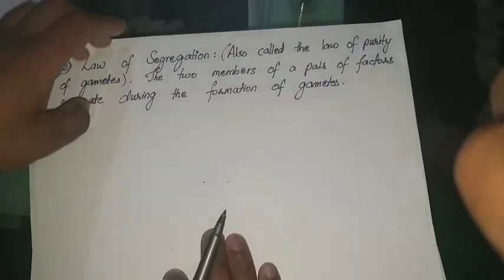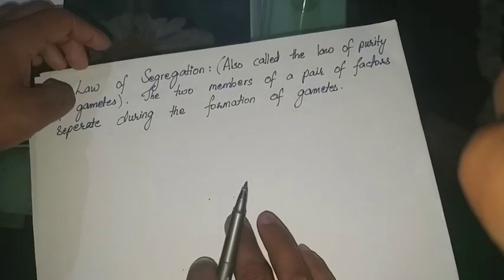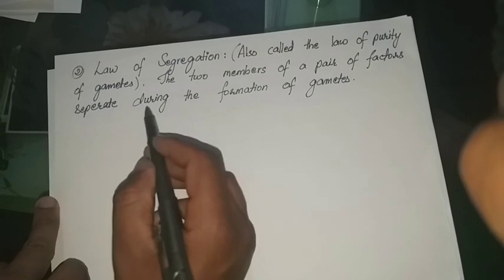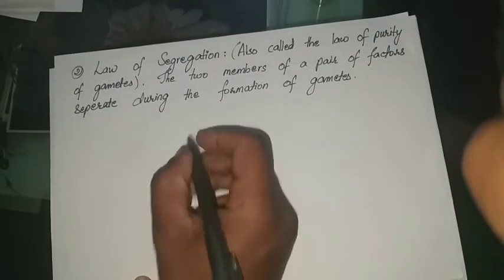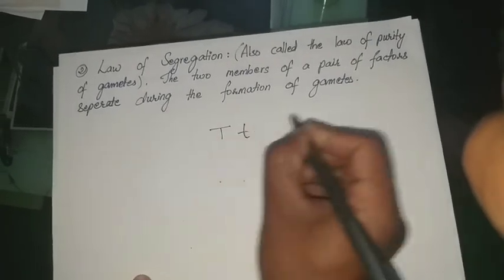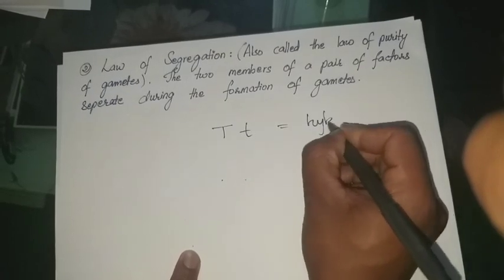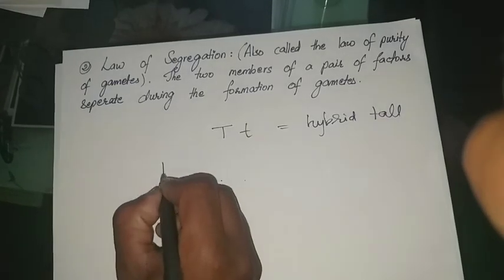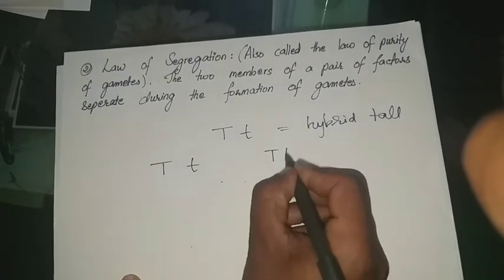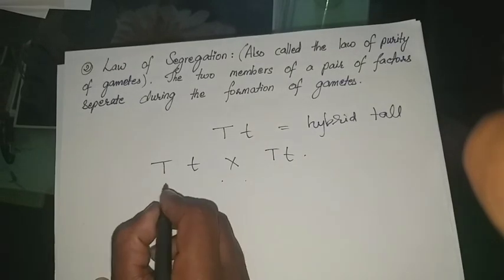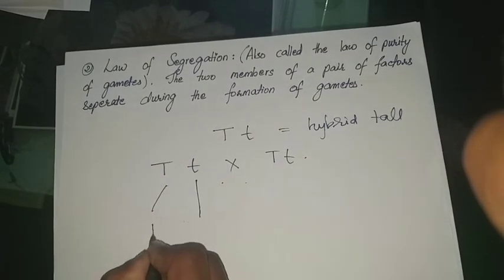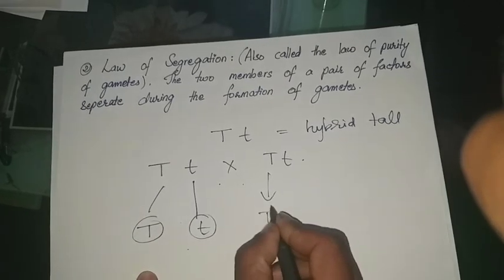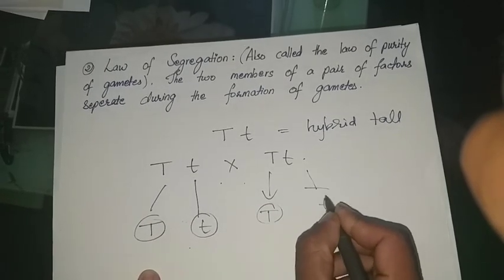Now moving on to the next part, that is the law of segregation, also called the law of purity of gametes. The two members of a pair of factors separate during the formation of gamete. As I already told you, if you take the hybrid tall, Tt, and start a cross between capital T, small t, two hybrid plants, then obviously they will separate and form individual gametes.